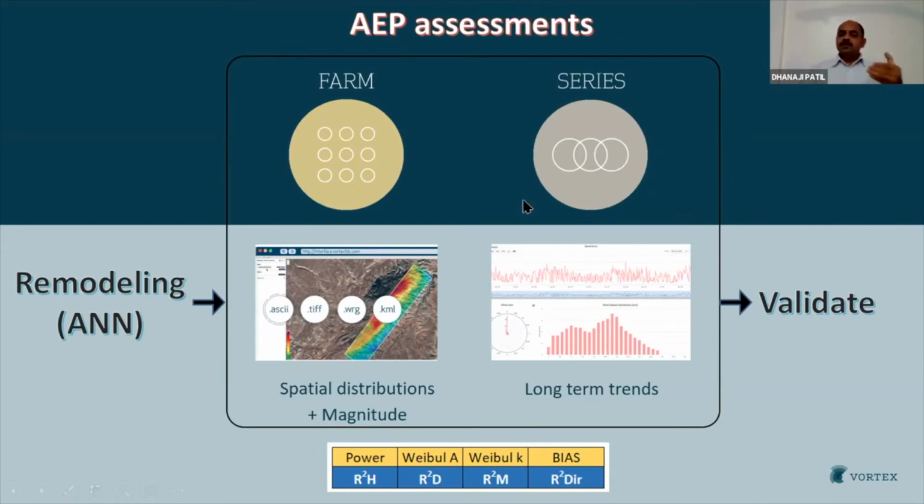In the same way you can do it for a farm also. How can you do that? Suppose you have a site with multiple met towers, or maybe just 2 met towers, then you can use the information from one of the met towers to calibrate or remodel the farm output, and you can cross-check the remodeled output of the farm at the second met mast position. So there is no need to trust what I am saying or what third-party reports are saying. You can carry out all these validations by yourself.